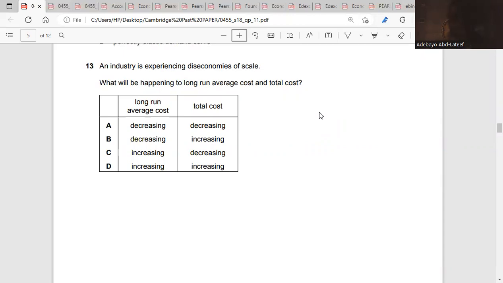So that means if an industry is experiencing these diseconomies of scale, the long run average cost is increasing, and at the same time the total cost will increase, because your average cost with your fixed cost gives your total cost. So if your average cost is increasing, your total cost will definitely increase. Yeah. So the answer is D.